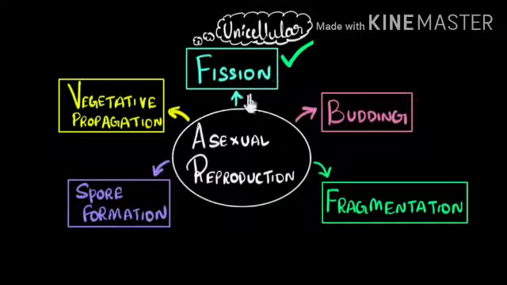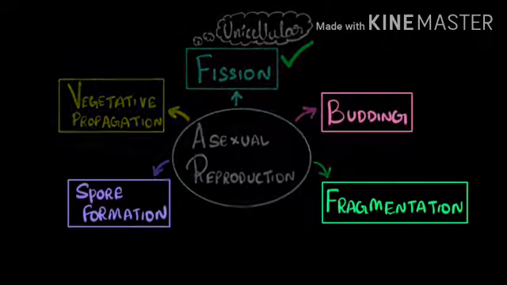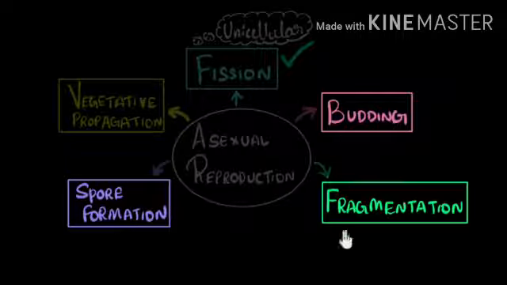These methods are budding, fragmentation, and spore formation. These methods of asexual reproduction are for multicellular organisms. So, we'll study about these three methods today in this video, and in the next video we'll study about vegetative reproduction.